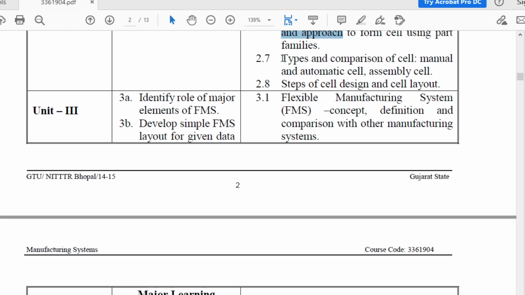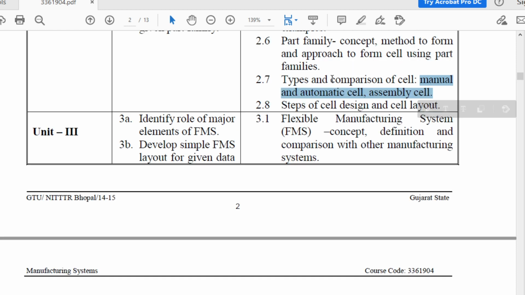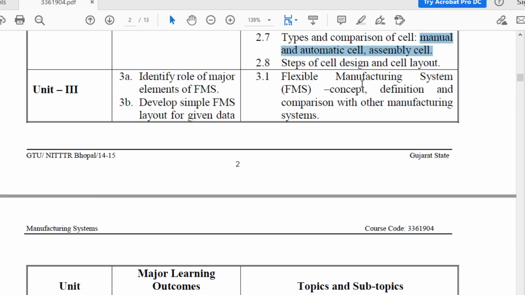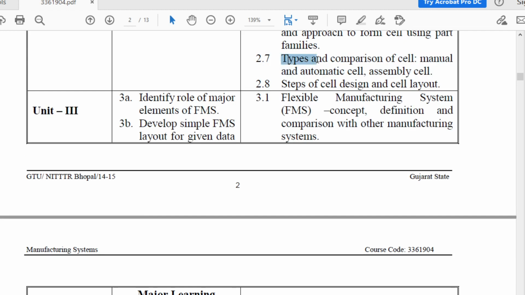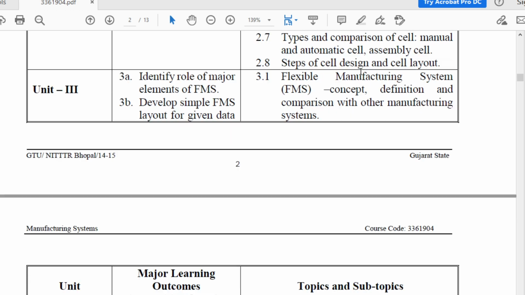What is the next topic? The next topic is types and comparison of cells. In this, manual and automatic cells, and assembly cells. So there are different types of cells in any product layouts. What are the types of cells and comparison of cells, that you are going to learn. There are various kinds of cells, like manual and automatic cells and assembly cells. All these three kinds of cells you are going to learn in this topic.